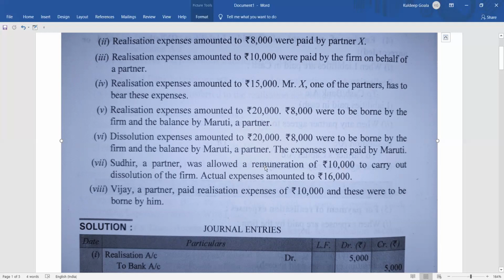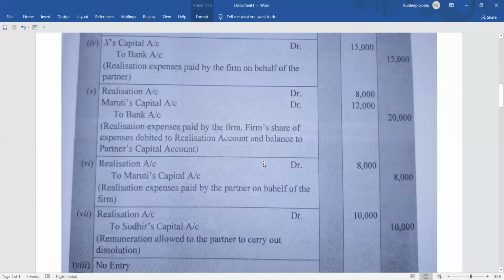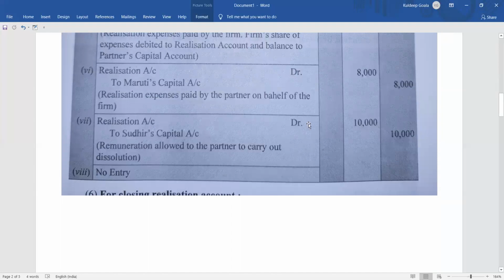So here also the entry will be only for 10,000. So what will be the entry? This remuneration of 10,000 we have to give to Sudhir, and it is a loss for the firm. So what will we write? Realization account debit. It's a loss. So realization account debit 10,000 to Sudhir's capital account 10,000. We'll have to give it to him. Only the 10,000 amount, not the remaining amount. So realization account debit 10,000 to Sudhir's capital account 10,000.